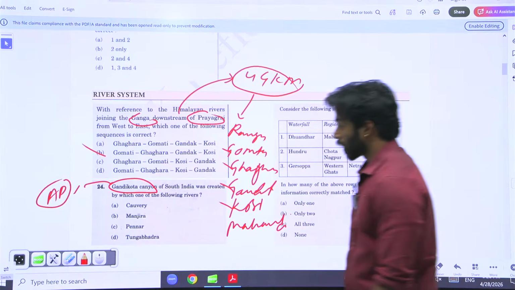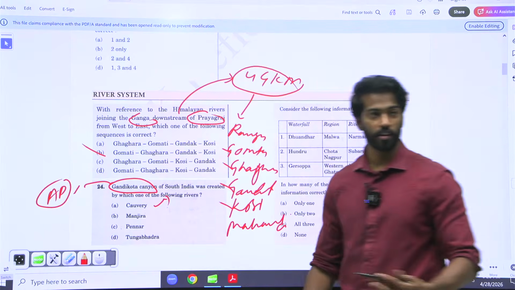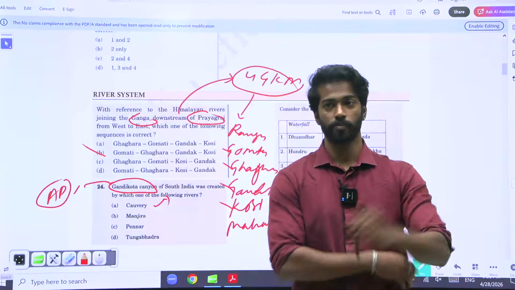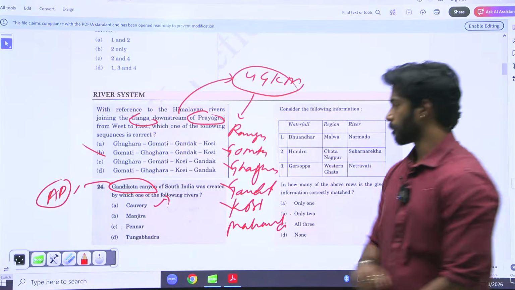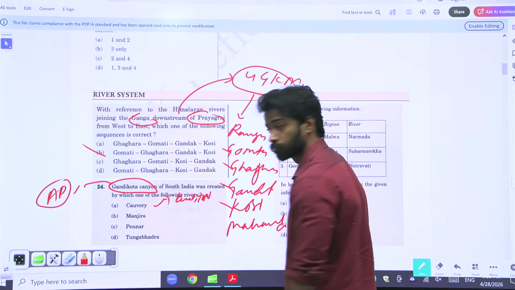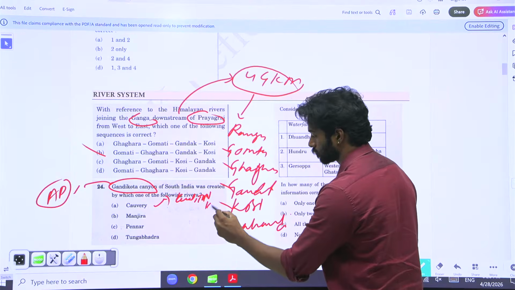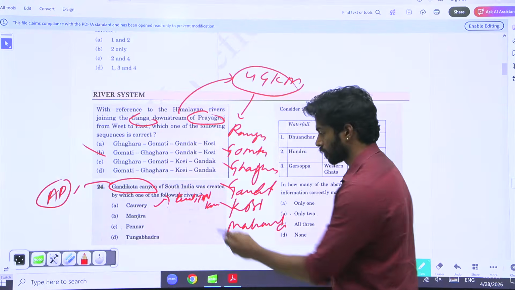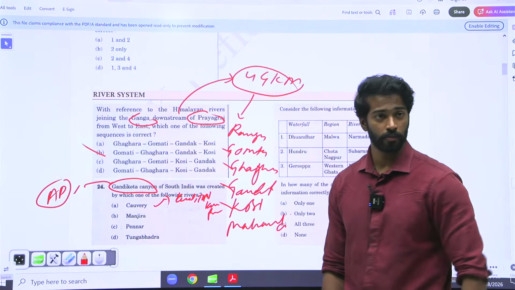Okay. So Kaveri, what is the span of Kaveri? Which states does Kaveri pass through? Kerala, Tamil Nadu, Karnataka, Puducherry. Is it passing to AP? No.